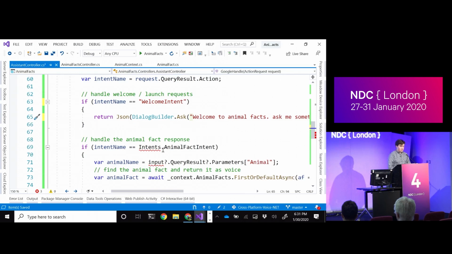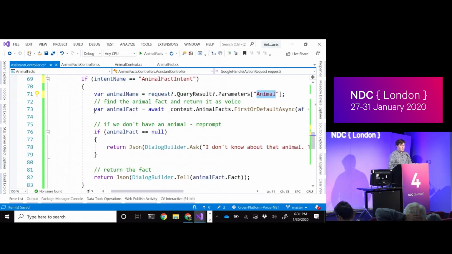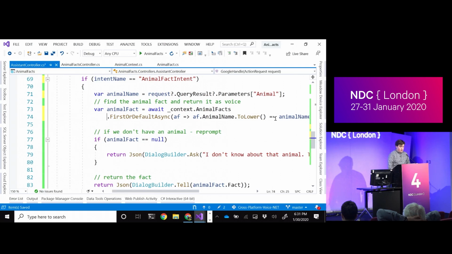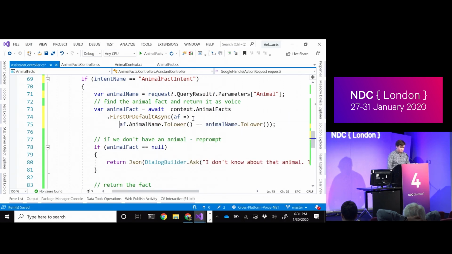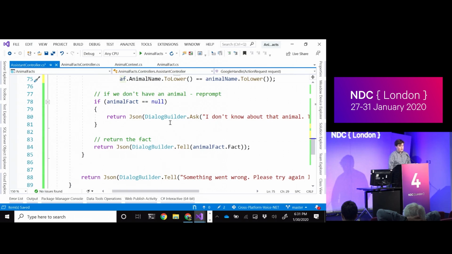So then I can start to worry about these switches in here. Similarly, I don't have to do any casting to get a slot. I can instead go right back to that query result's option because it's always there in every request type and pull out the parameters. Same thing, we're going to grab the exact same name. Then we're doing the same exact business logic. This could obviously be extracted a little bit more, built a little bit cleaner. But in this case, we again grab the animal facts and grab the first one by its name. And then if we have null, we want to return the dialog builder ask. I built my own little shortcuts here just to build out the text. But then if we do have the fact, we want to return the fact just as a response.